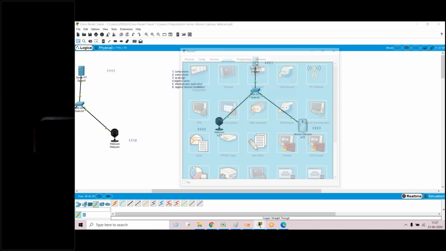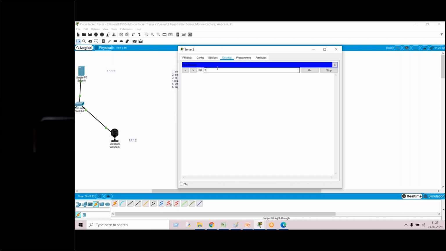Just click on server, web browser. You give the address, whatever you have given. Okay, and provide the user ID and the password, and click on sign in.